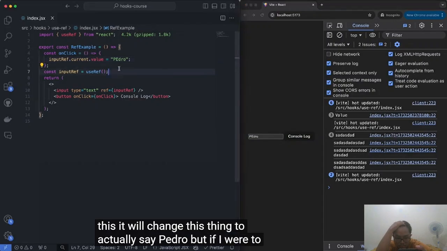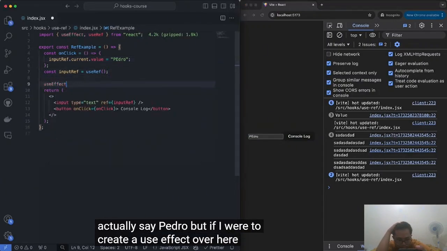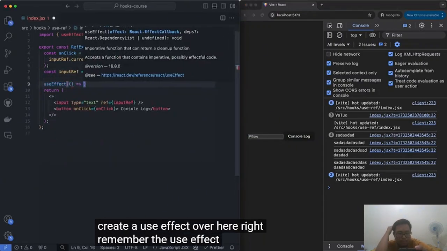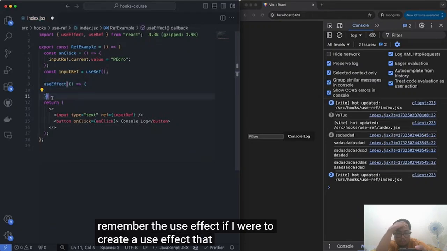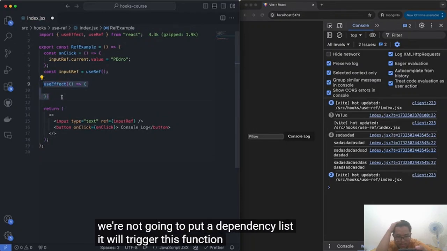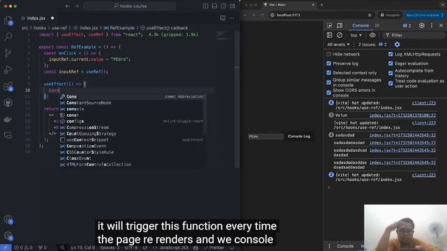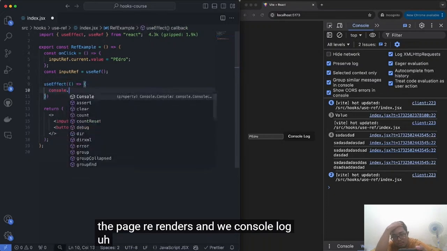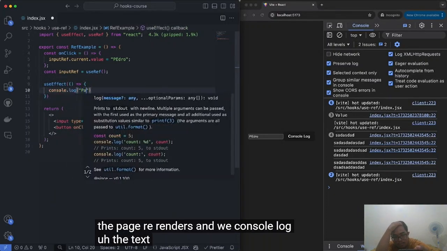But if I were to create a useEffect over here, right? Remember the useEffect? If I were to create a useEffect that triggers this function, we're not going to put a dependency list. It will trigger this function every time the page re-renders. And we console log the text "page re-rendered."